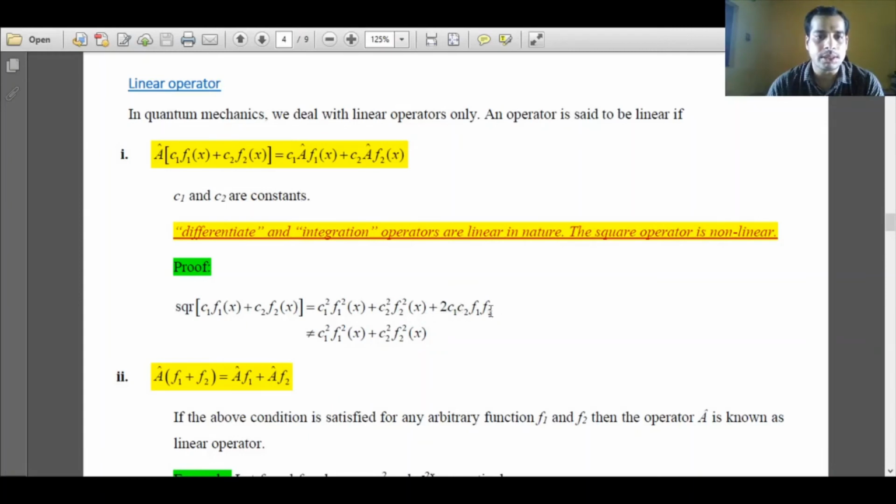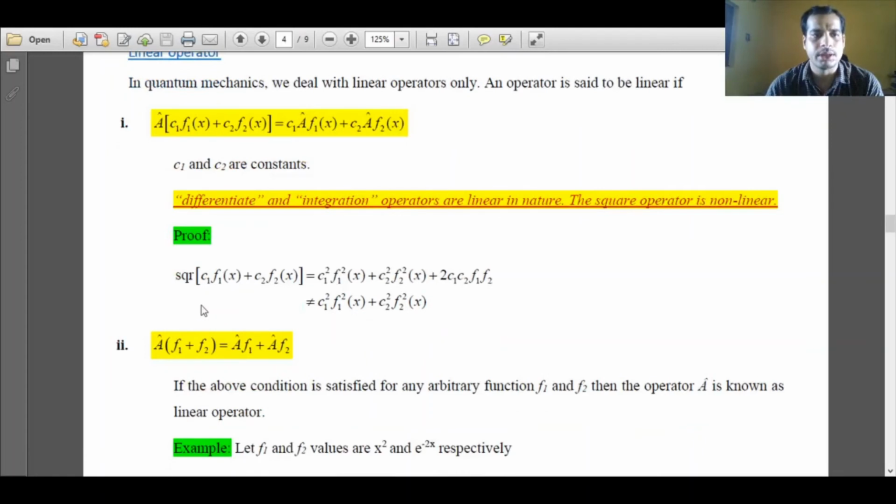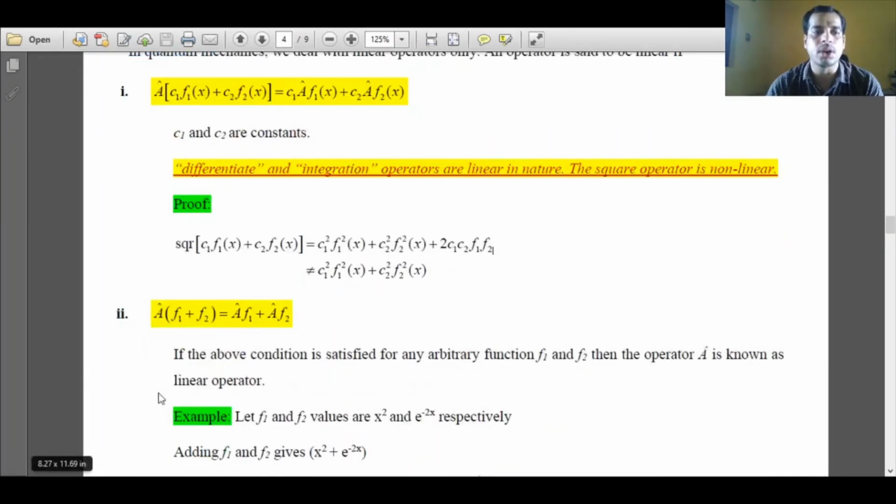So this is not satisfying the linear operator condition. The operation could have been linear if we got the value C1 square f1 square plus C2 square f2 square. Only then would the operator be linear, but we are not getting this value; rather we are getting some extra terms. That's why the square operator is not a linear operator. Similarly, for the second condition, if it is also satisfied, then the operator A is called a linear operator.